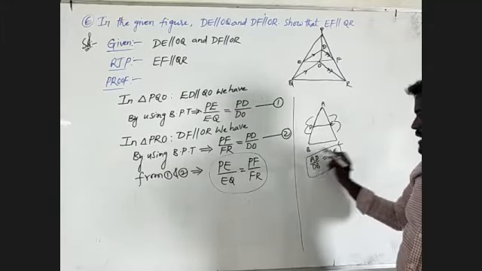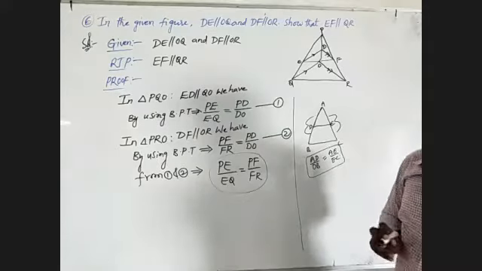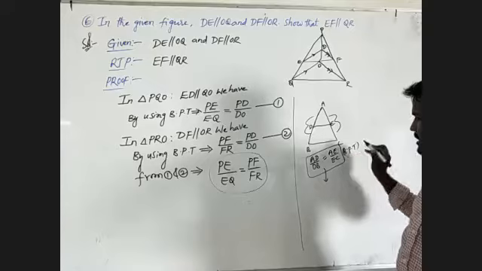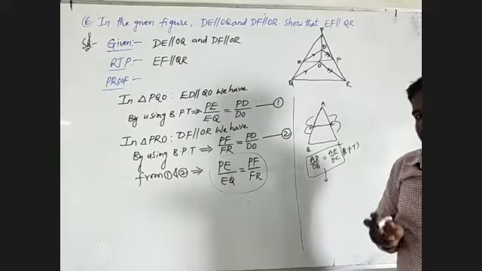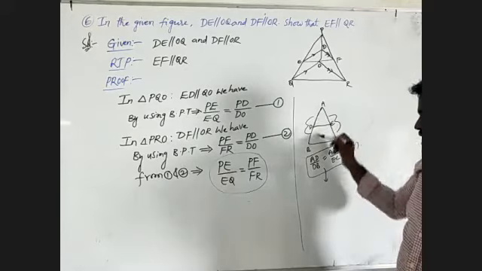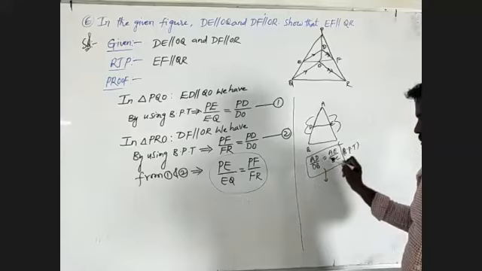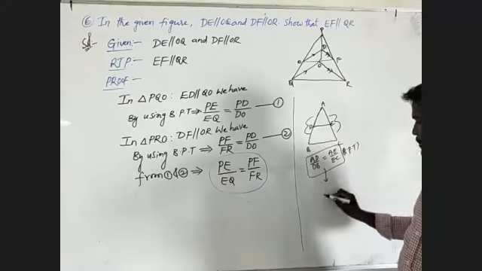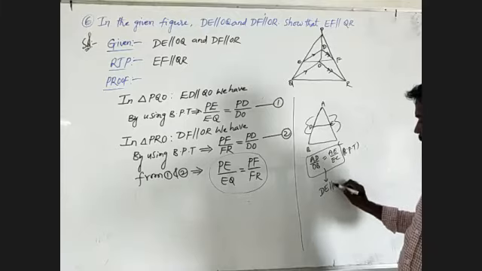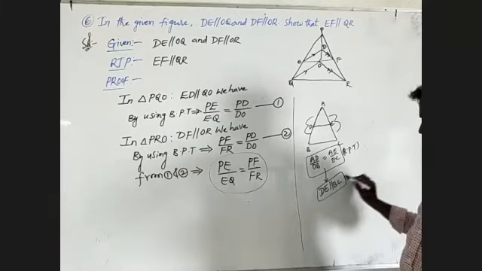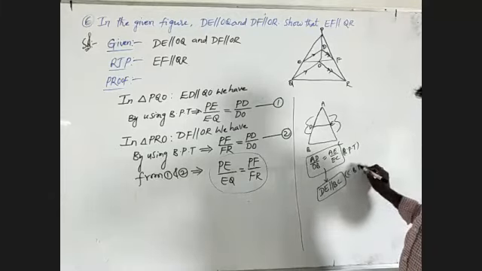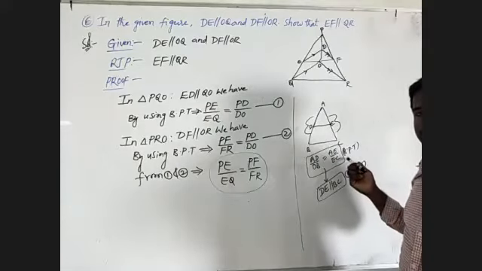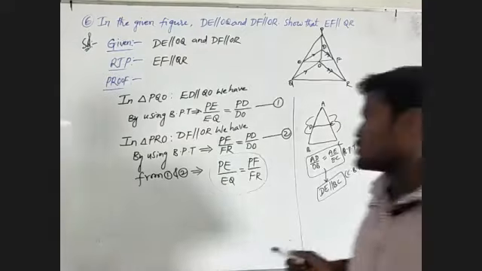This is for the basic proportionality theorem. One more, the converse of this is for BPT. The converse of BPT says that if a given triangle satisfies AD by DB equal to AE by EC, then the two lines are parallel, that is DE is parallel to BC. This concept uses the converse of the basic proportionality theorem. That is the difference between the basic proportionality theorem and its converse.